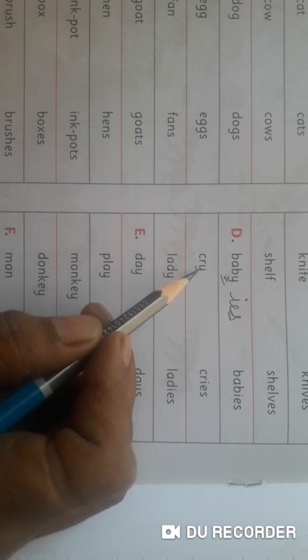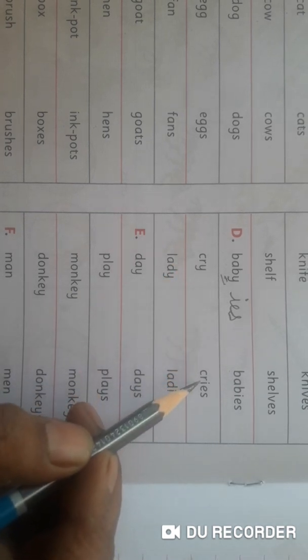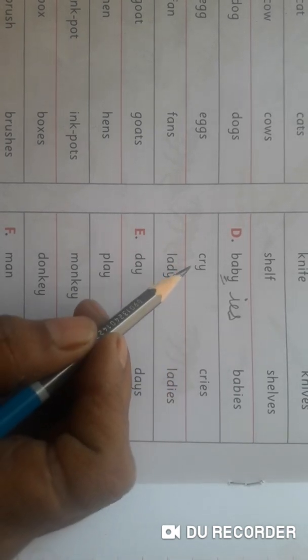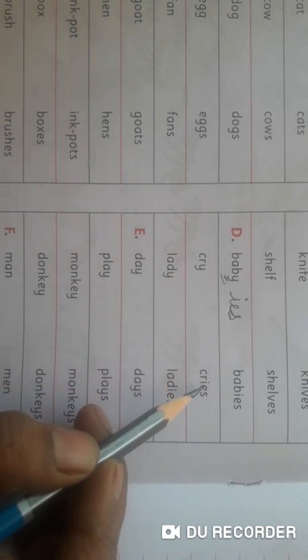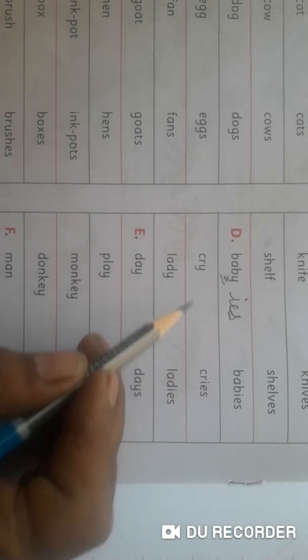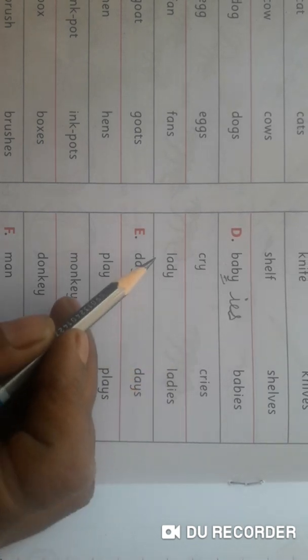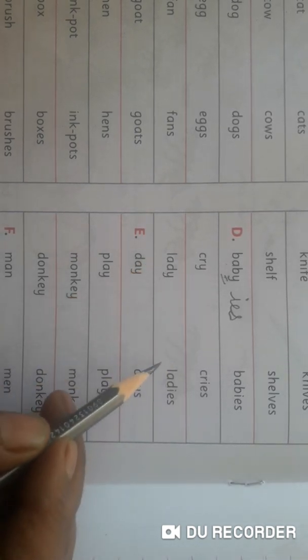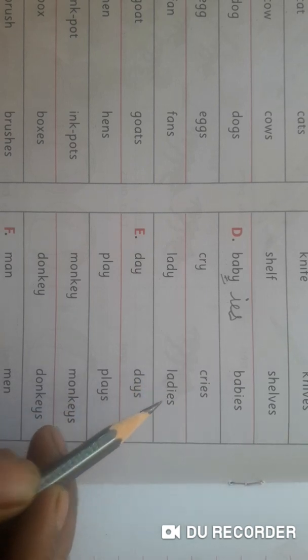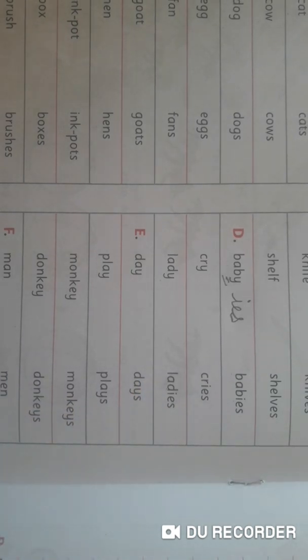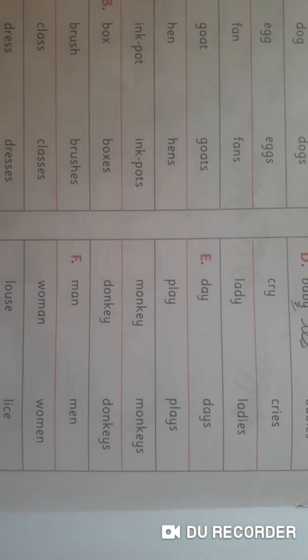Next, CRY, cry, CRIES. Here we removed Y and we added IES. Cry, cries. LADY, lady, LADIES, ladies.